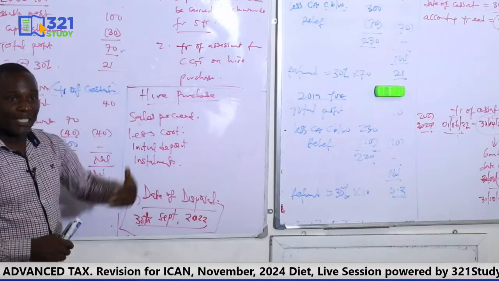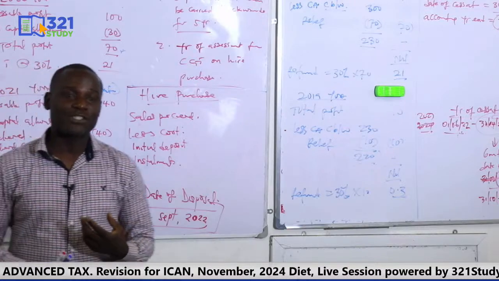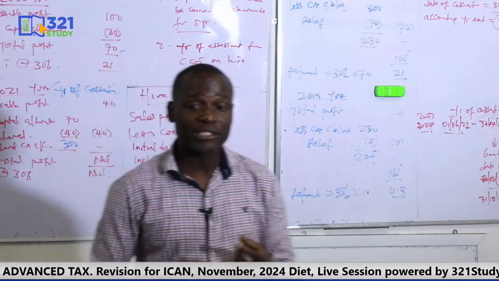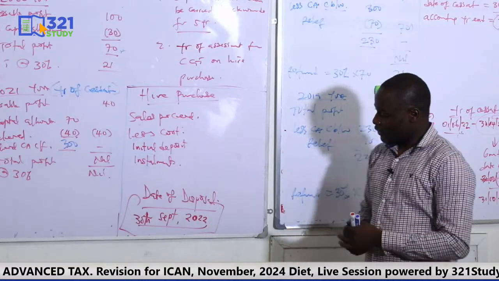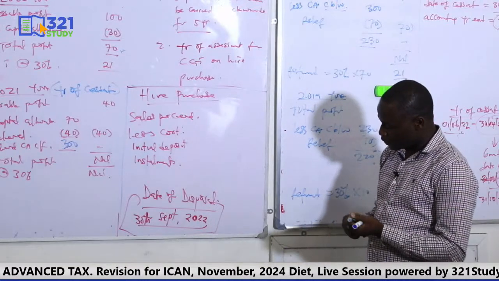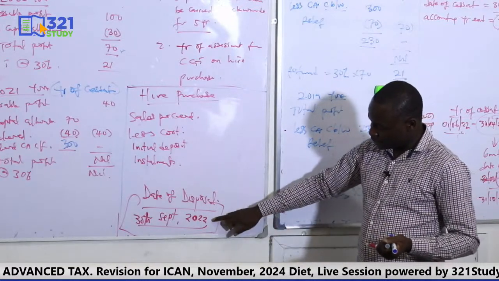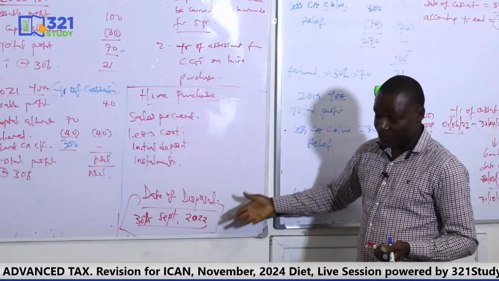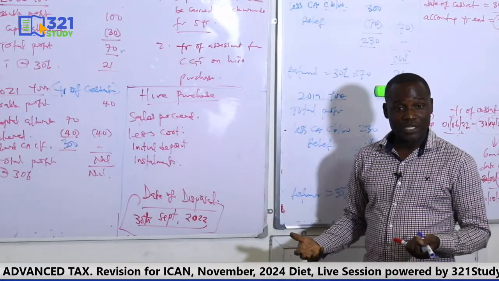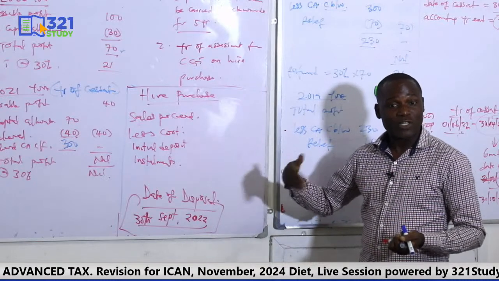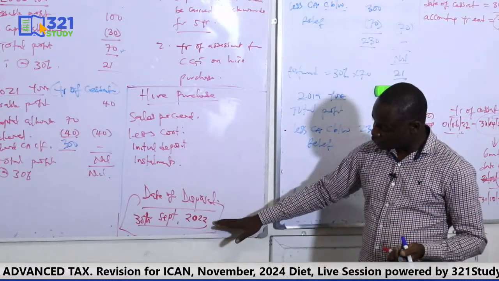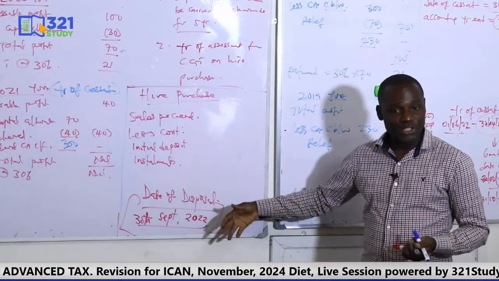But of course, nowadays, you take cognizance of the due date. Remember, we have two due dates. We have the June due date or the September due date. For this asset that is disposed on 30th September 2022, which due date will it fall into? It will fall in the December due date. But it's on actual year basis, so the tax year will also be what?